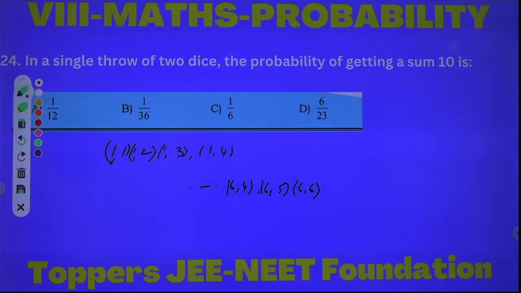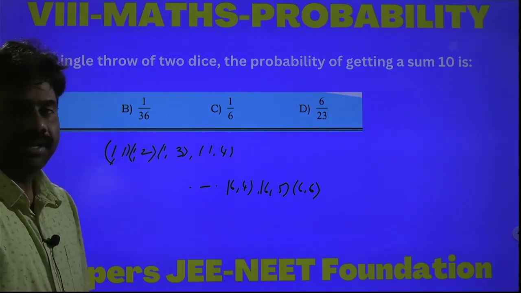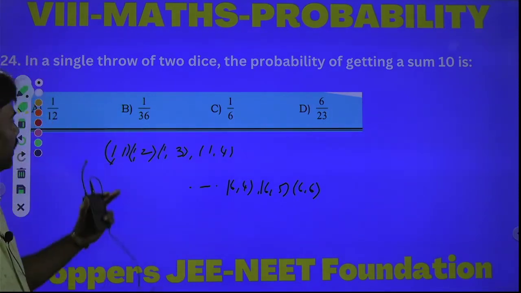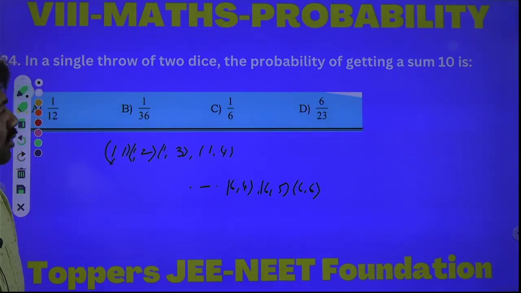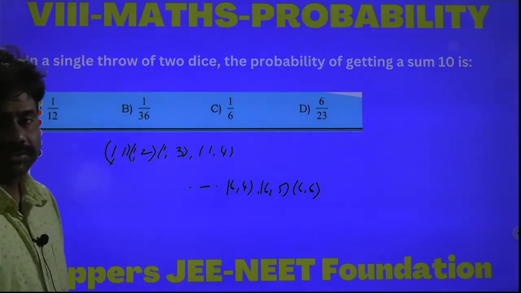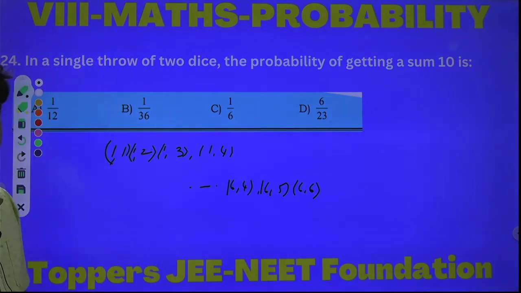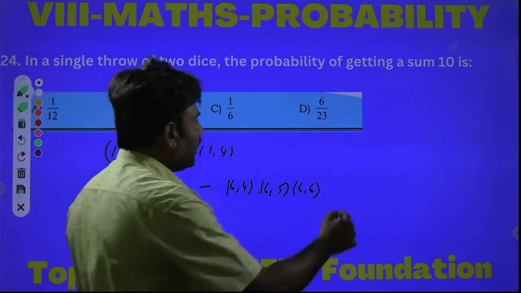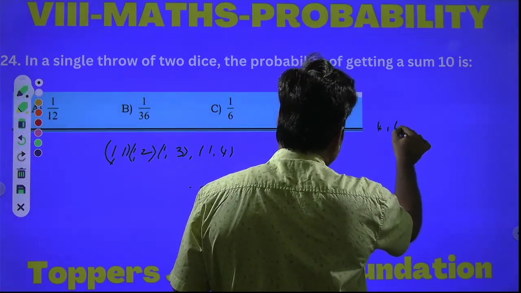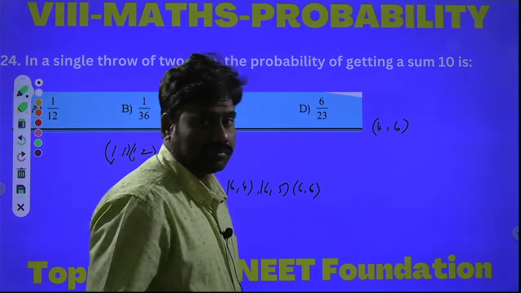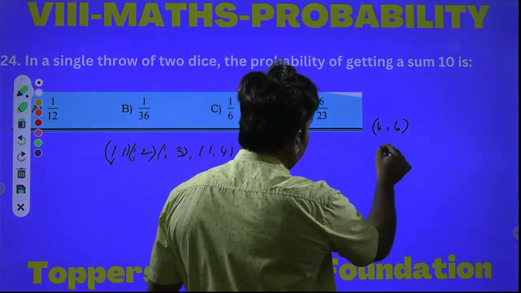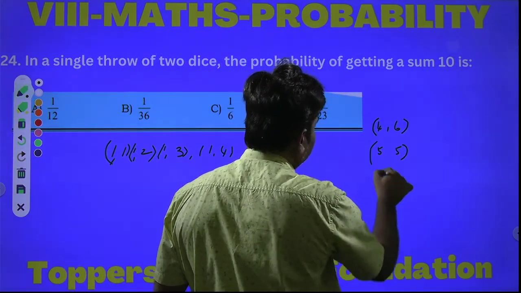Out of these 36, how many are favorable outcomes to the event? The sum of the counts on the 2 dice must be 10. If it starts with 1, there is no possibility. If it starts with 2, no possibility. If it starts with 3, no possibility. If it starts with 4, there is a possibility: 4 plus 6 is 10. Next, 5 plus 5 is 10.